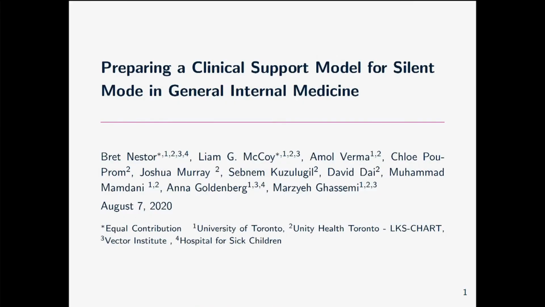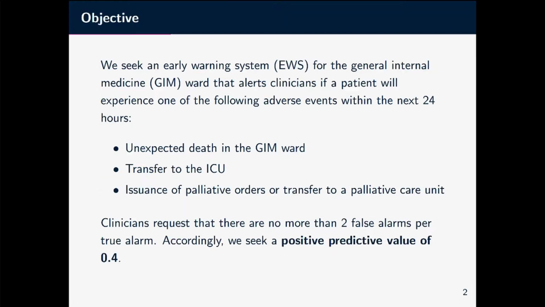Welcome to our talk on preparing a clinical support model for silent mode in general internal medicine. My name is Brett, and I'll be presenting on behalf of collaborators at the University of Toronto, Unity Health Toronto, Vector Institute, and the Hospital for Sick Children.